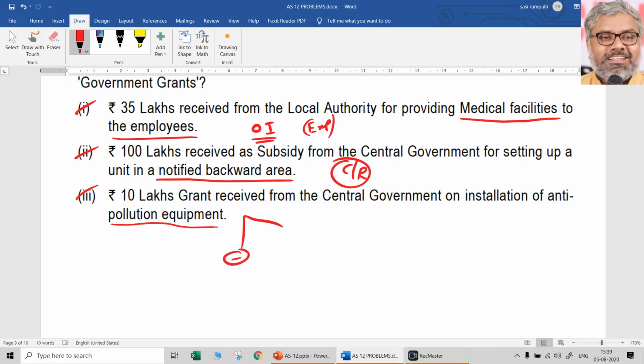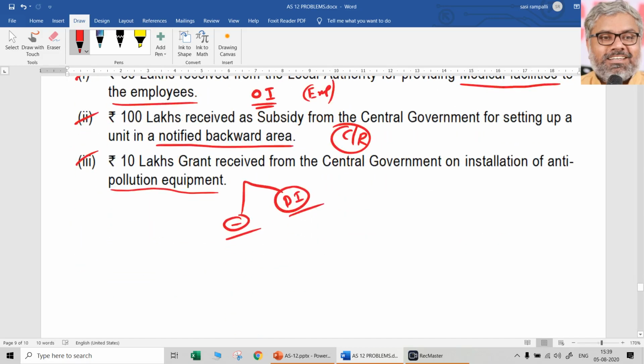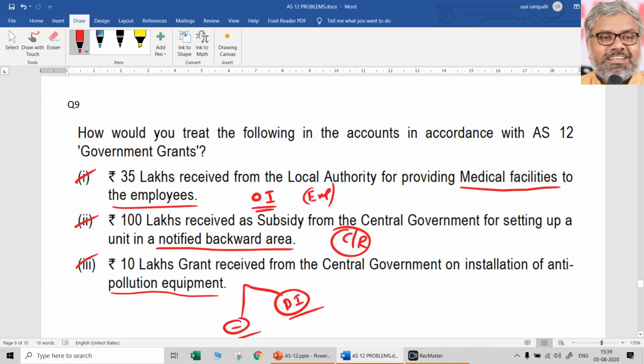One is it can be reduced from the cost of the asset, or it can be treated as deferred income. Both you have to write. So method 1, method 2, both you have to write. It's a theory question actually. How would you treat means you have to write about theoretically what are the provisions of Accounting Standard 12 in those specific circumstances. Very perfect theoretical question only. Those amounts have nothing to be calculated, but you have to write exactly what AS 12 has told about them.